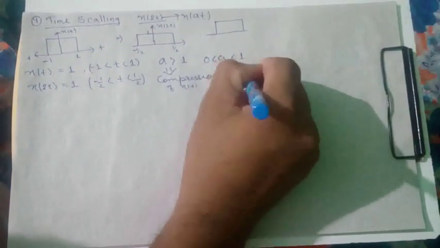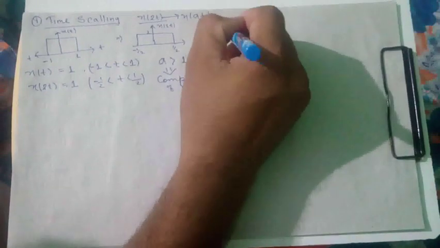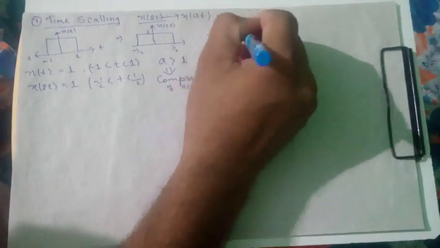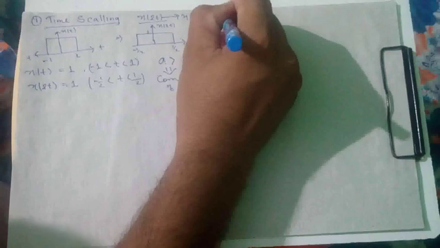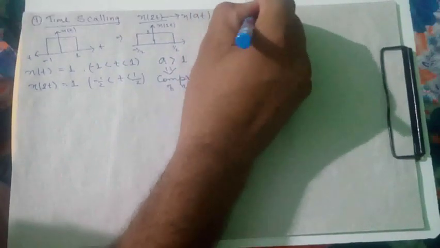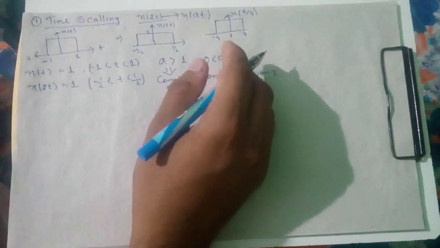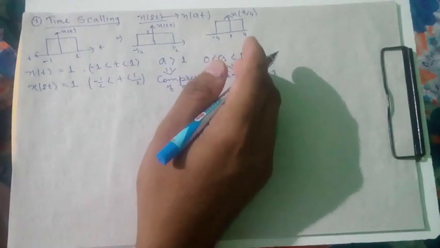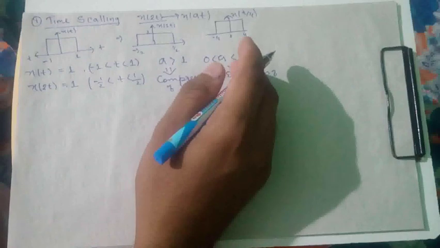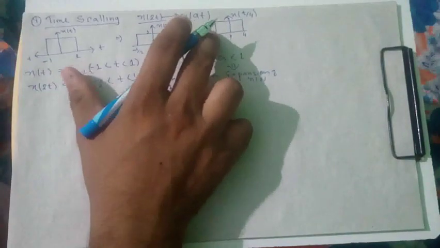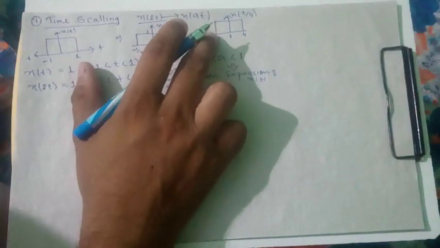There is expansion of x of at. Okay. This is very interesting.